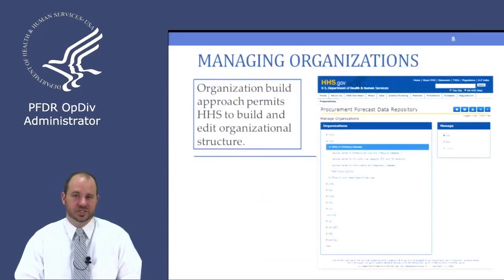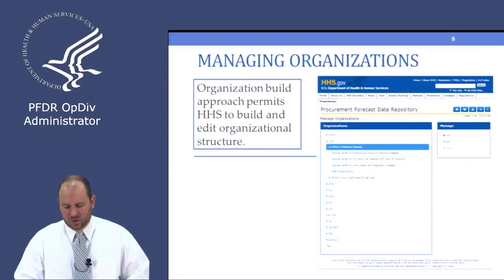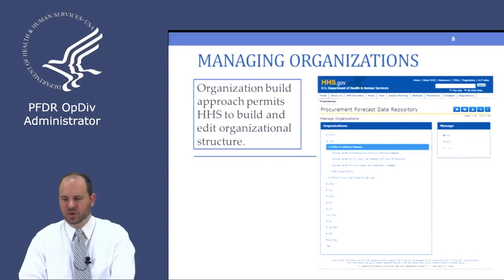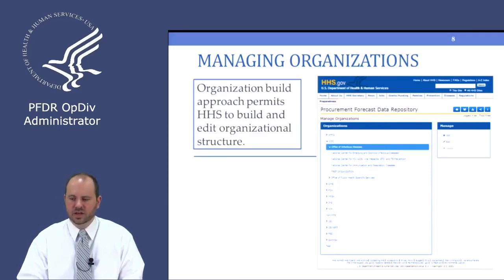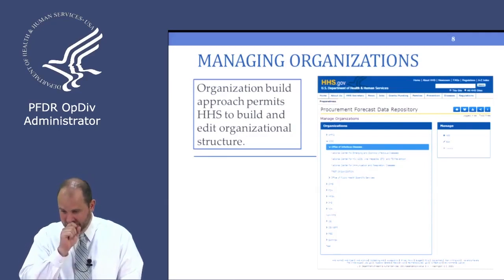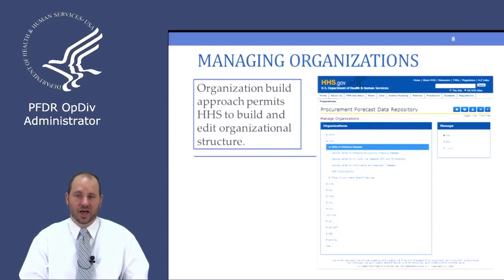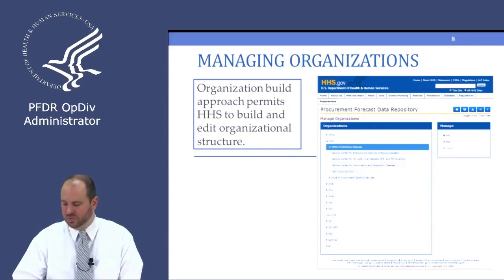Next, we're going to talk organizations. The way our workflow system works is each organization has a workflow, and that covers our OpDivs, our StaffDivs, as well as the sub-organizations for those areas. And so our organization area allows you to manage those organizations, add additional organizations, edit or remove any organizations that don't need to be in there.